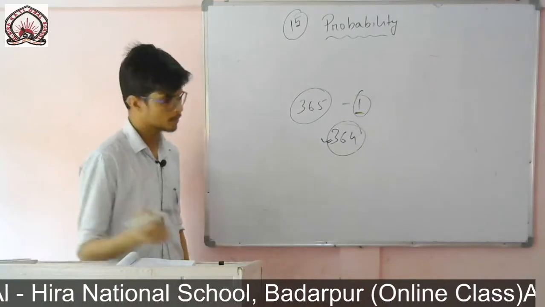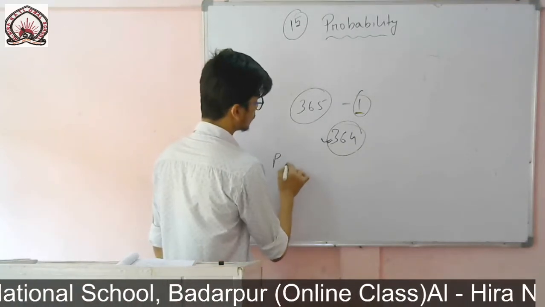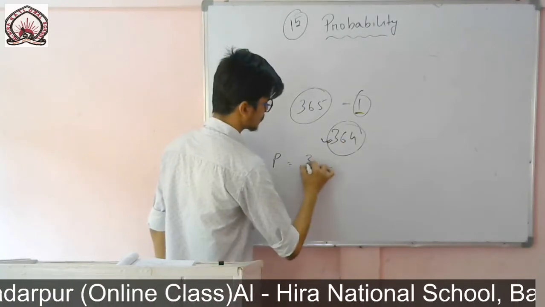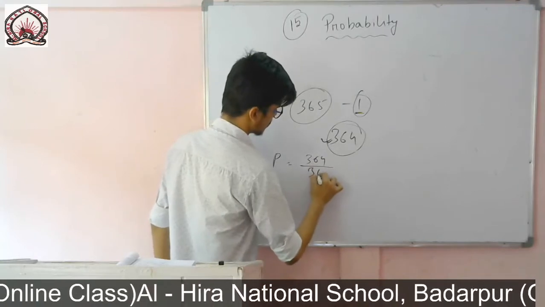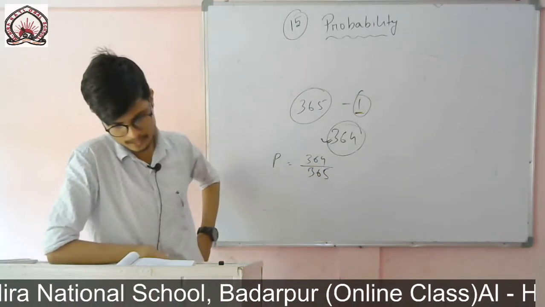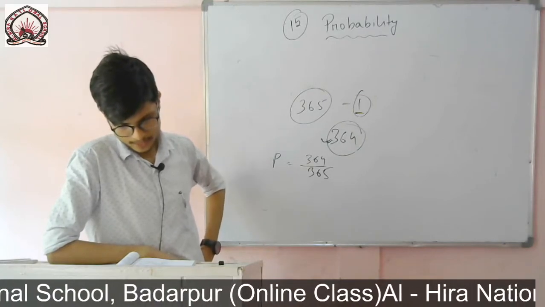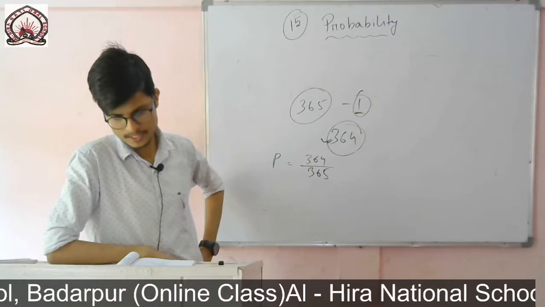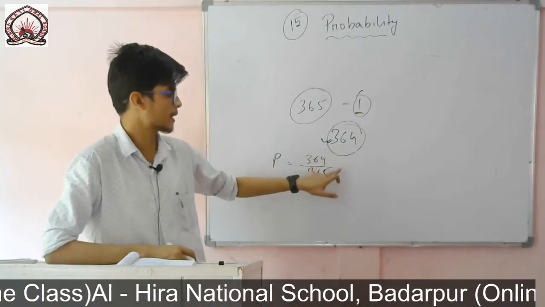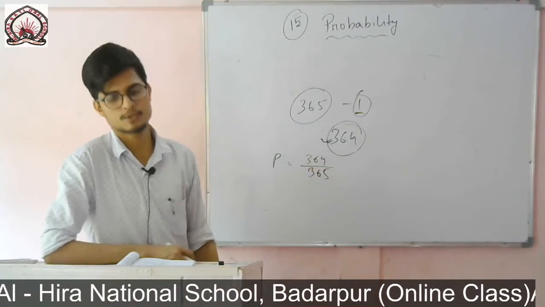Then the probability will be equal to the favorable outcome divided by the total possible outcome. So you write it like this: 364 divided by 365. Probability of Hamida's birthday being different from Sabita's birthday is equal to 364 divided by 365. Here 364 is the favorable outcome, 365 is the total possible outcome.